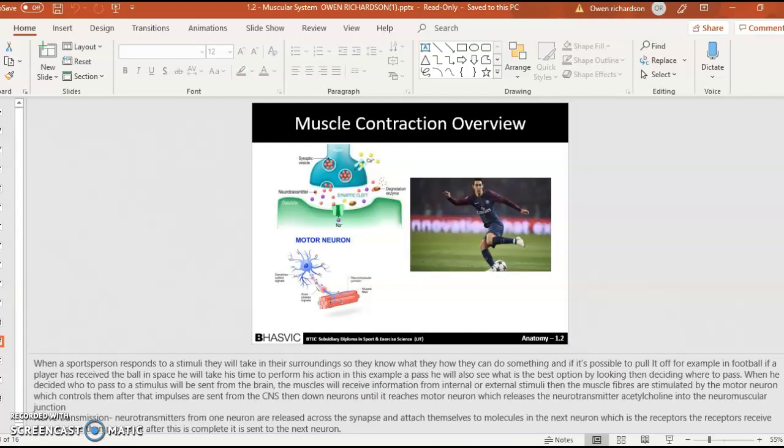When a sports person responds to a stimulus, they will be taking in their surroundings so they know how they can do something if it's possible to pull it off. For example, in football, if the player receives the ball in space, it will take his time to perform his action, and if, for example, a pass, he will also see what is the best option by looking around, deciding where he can pass.